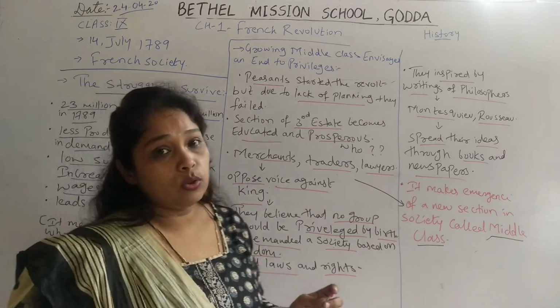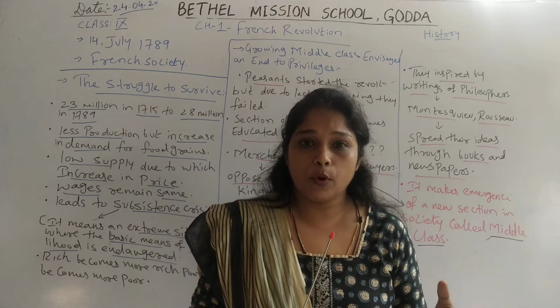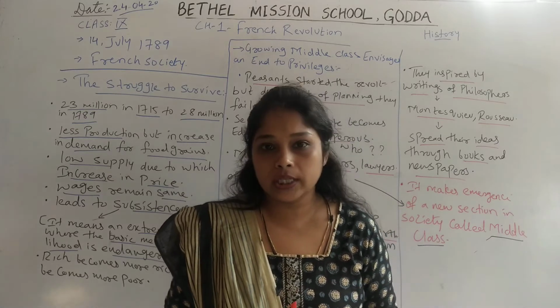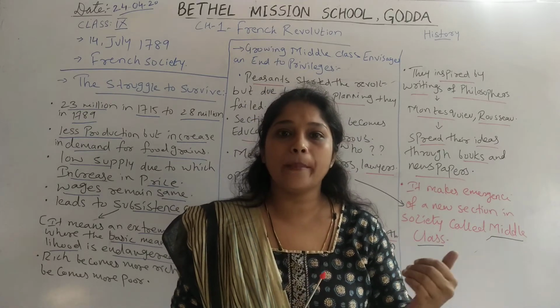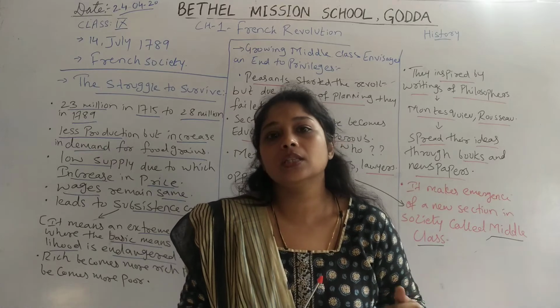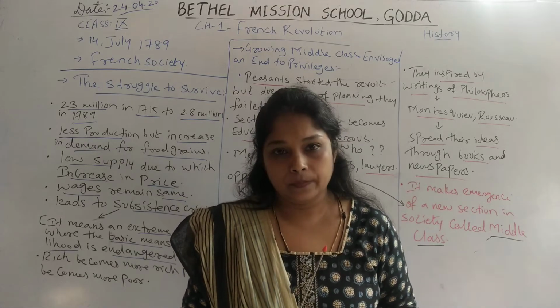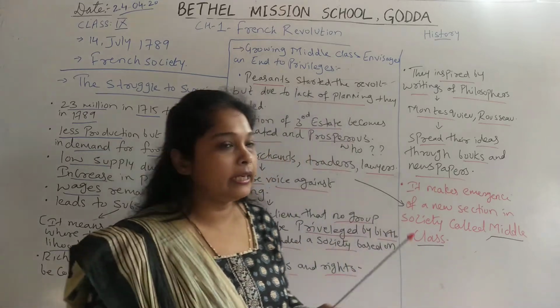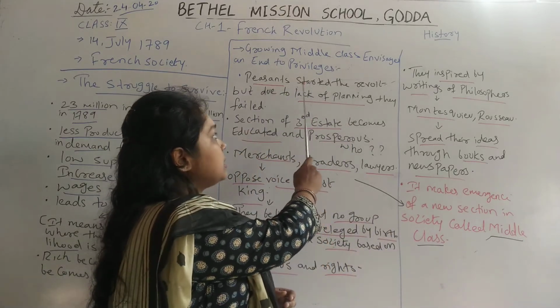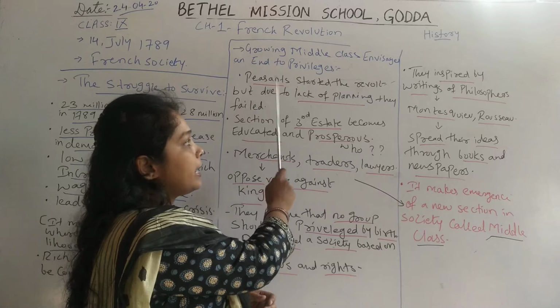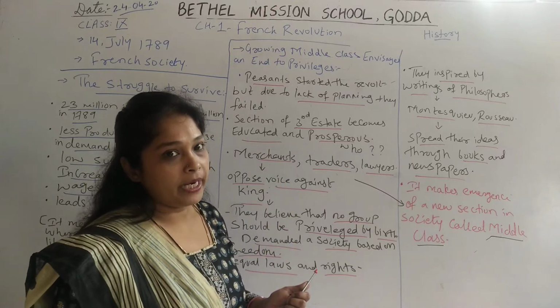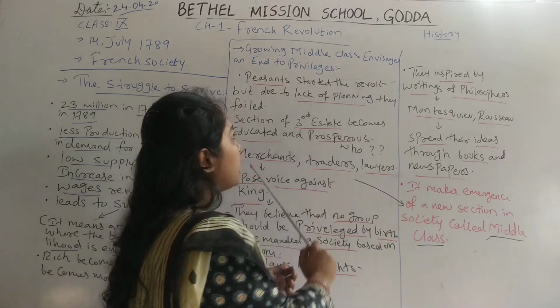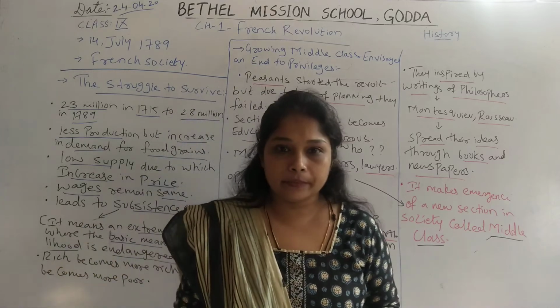As we have noted, France was facing social inequality as well as economic exploitation, or a subsistence crisis, which led to the start of the revolution. In 1789, peasants started a revolt against the king, but due to lack of planning their revolt failed.